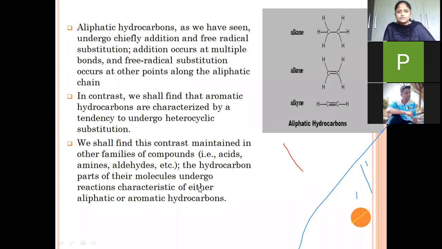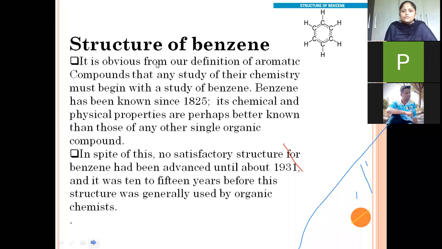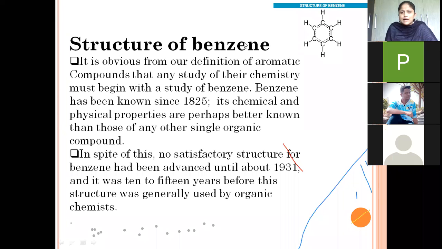Now I am proceeding further. Now we are interested in discussing the structure of benzene. What is the structure of benzene? Now it is on the slide. We know the structure of benzene is very well known to all of us.